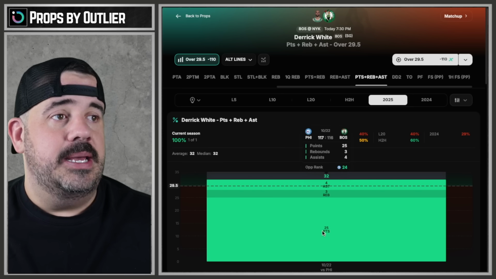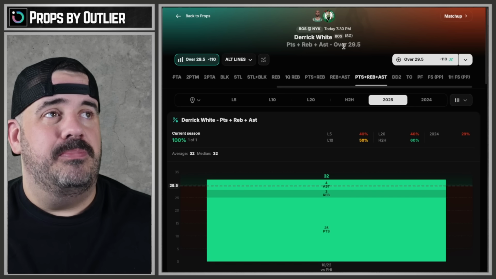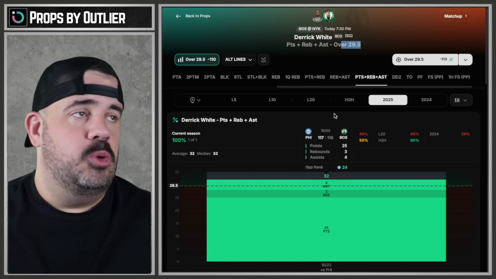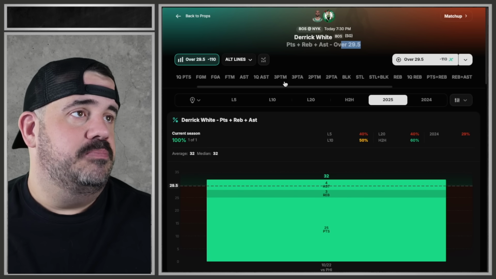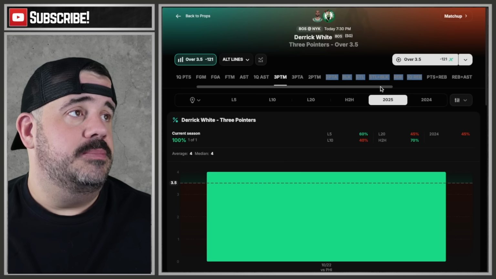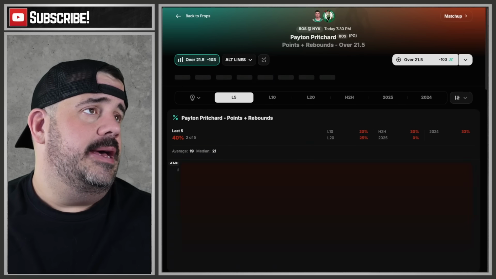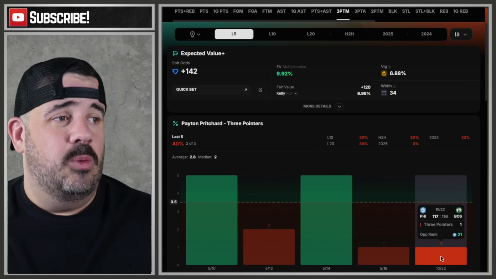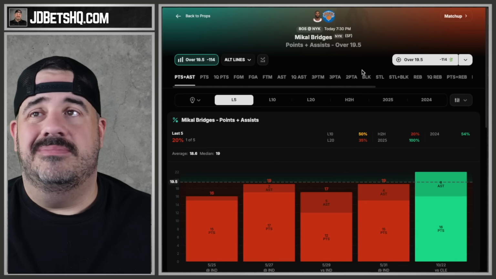Options galore. Yeah, 25, 4 and 3, but he has a much kinder line than JB does. So we could take this, and he's still going to put up 20 plus points. He's also going to put up a bunch of threes. So where's he at? 4 threes, not bad. PRA is better with him, so we'll leave that on the PRA. Pritchard's got to be threes only. We don't care about nothing but threes for him. And he only hit one last game. Get off my screen. Not today.